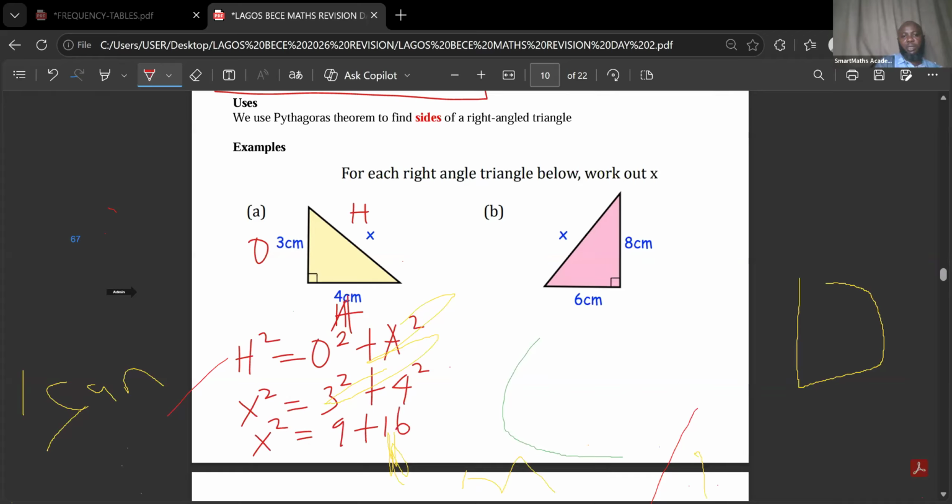So x squared equals 25. Don't forget, what we are looking for is x. So we find the square root. x equals square root of 25, which equals 5 centimeters.